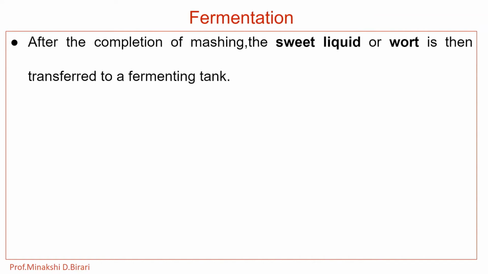Now, the next one, that is fermentation. After the completion of mashing, the sweet liquid or wort is transferred to a fermenting tank. To this wort, yeast is added.